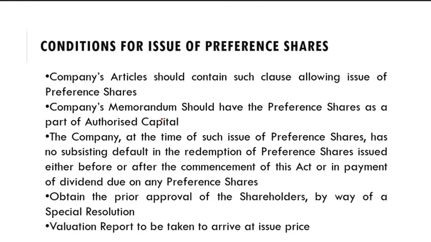The company's articles should contain such a clause allowing the issue of preference shares. So, that must be mentioned in the articles of association, that the company can issue preference shares. And the second case,